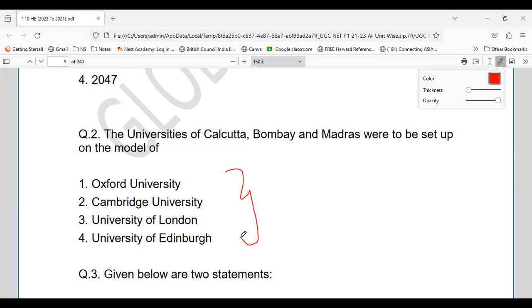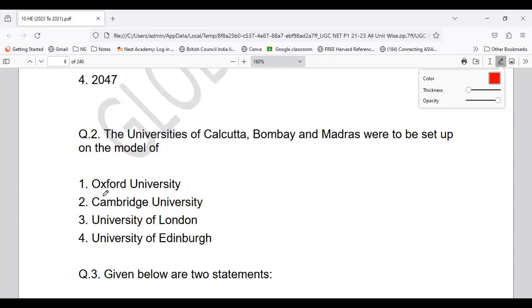So yes, the right answer: the universities located at Kolkata, Mumbai, that is Bombay, and Madras were said to be modeled on the University of London. The right answer is option number 3. So the correct option is option number 3. It is 3. If it is ABC, it is option number C, right? Okay, coming to the next question.